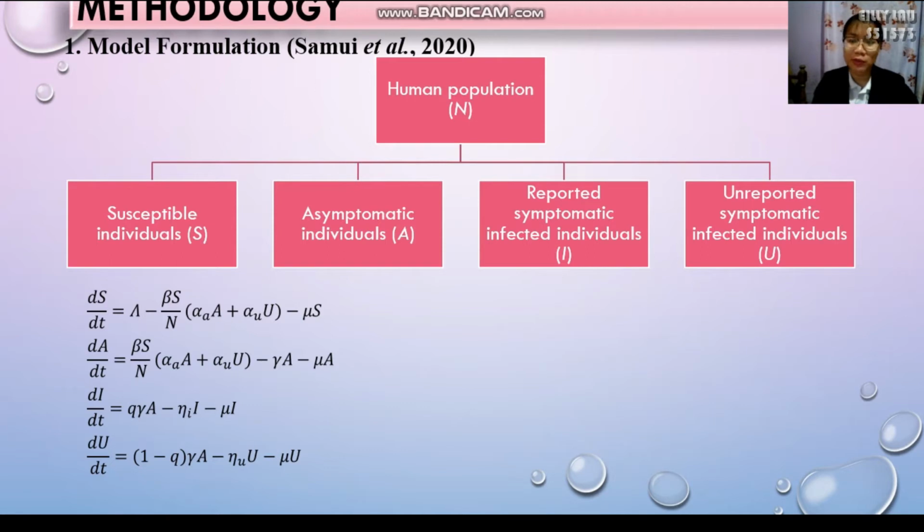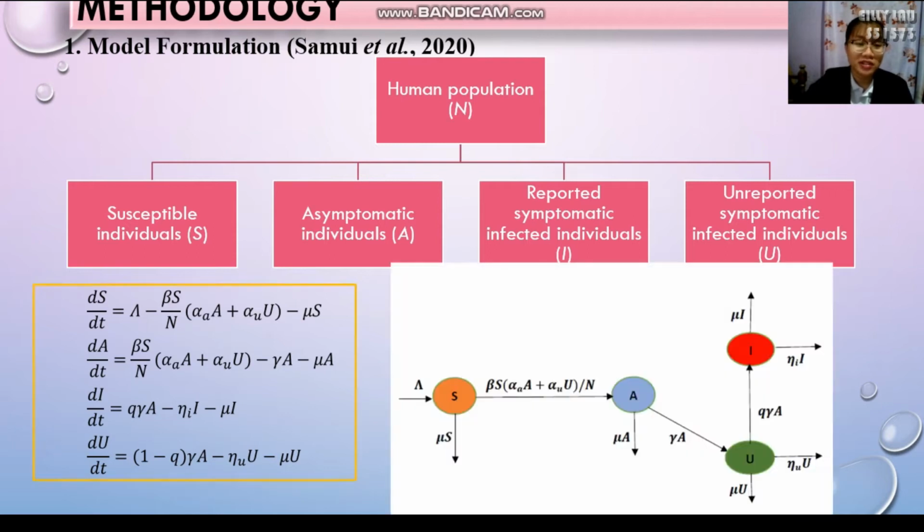Before we start the project, the first thing we have to do is divide the total human population into four main categories: susceptible S, asymptomatic A, reported symptomatic infected I, and unreported symptomatic infected U. The mathematical model we use is this, and from the flowchart given, we could see that